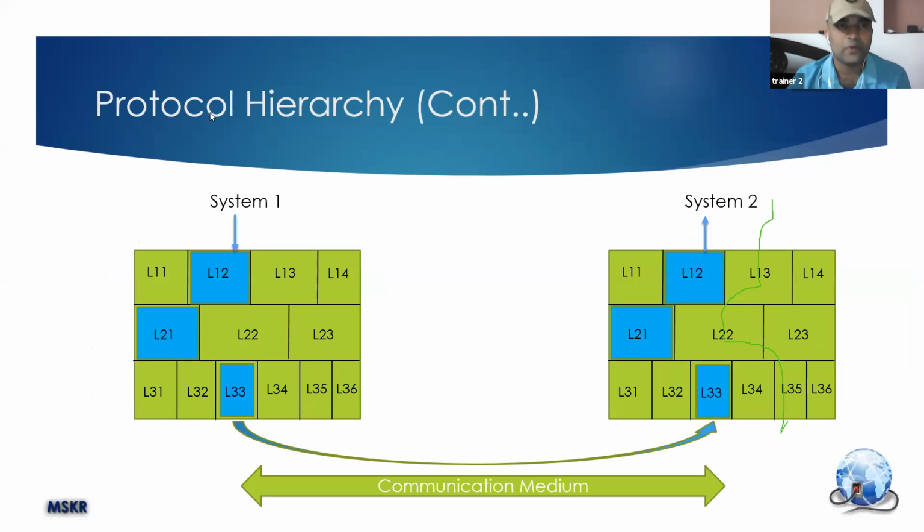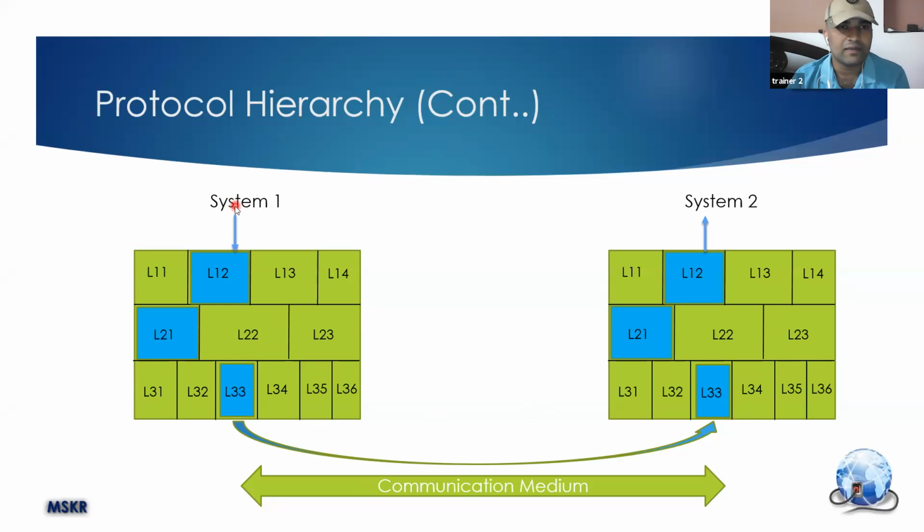So a protocol suite will be something like this. This is the sender, this is the receiver, this is the communication medium between sender and receiver. Just imagine there are no connecting devices, so sender and receiver are directly connected with a communication medium for now. So a sender will give input to his own software. The same software will be there on the receiving side, or a slightly different software depending on what type of system he is using, or what type of things are involved at the other end.